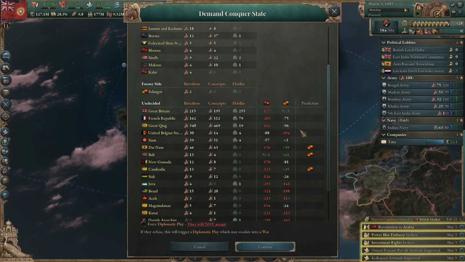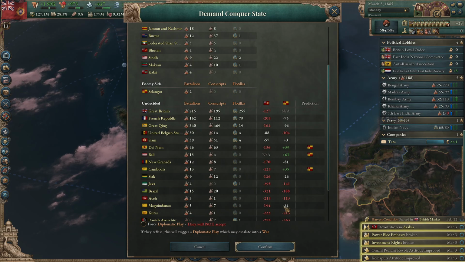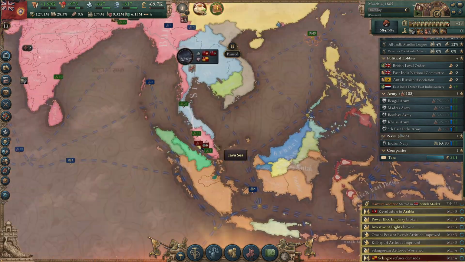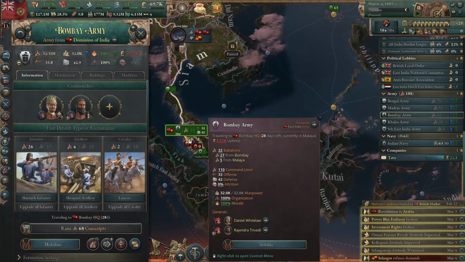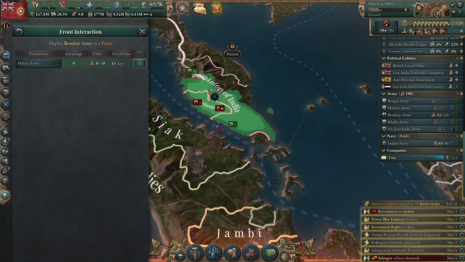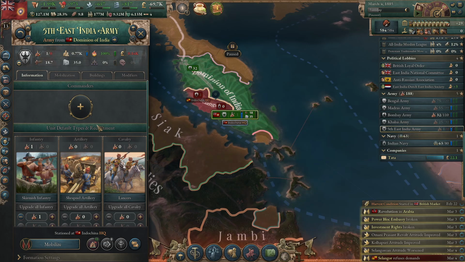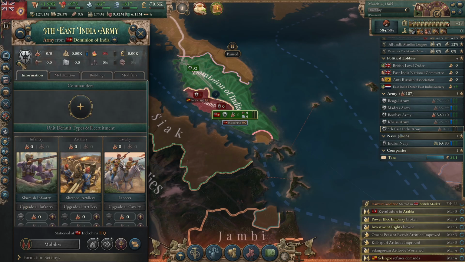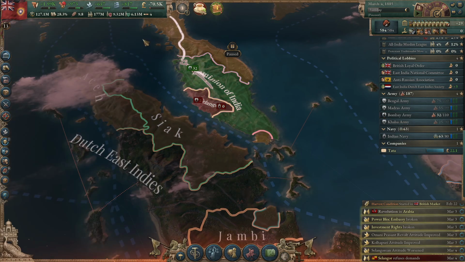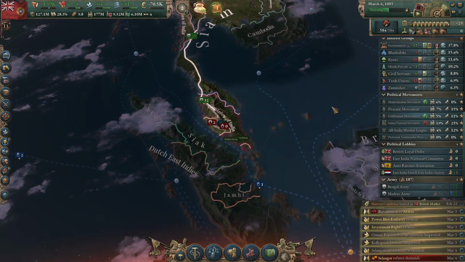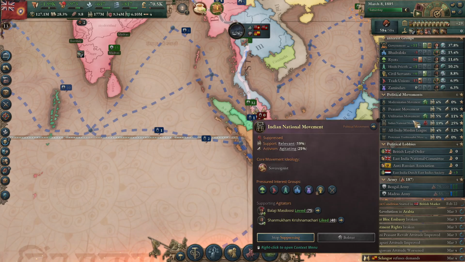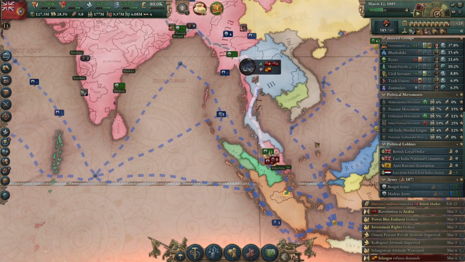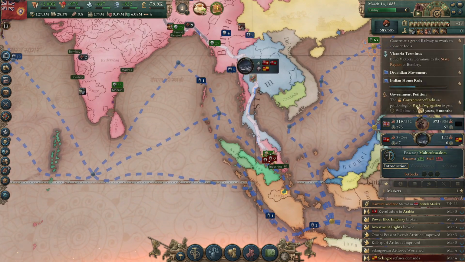I don't think France can step in, actually, in this situation, because we've got a truce with them. Alright, and we'll just send the Bombay army. 5th East India Army can be completely reduced. Alright, and that's going to get us where we need to go. Indian National Movement is not continuing to increase in strength. Alright, so that's good. We're getting where we want to be.